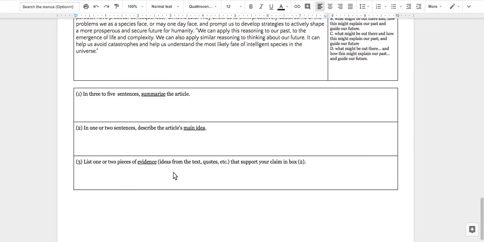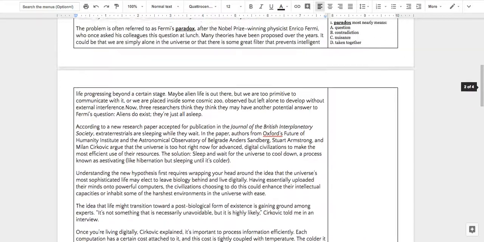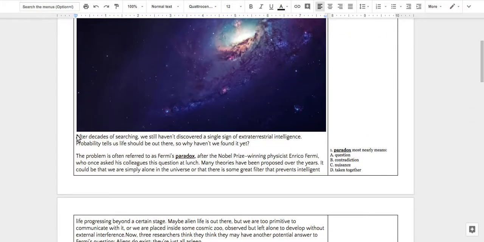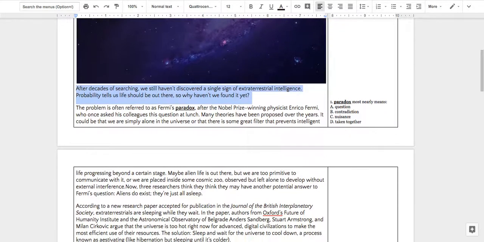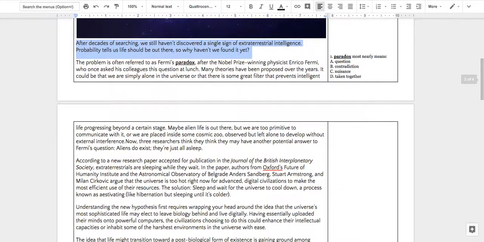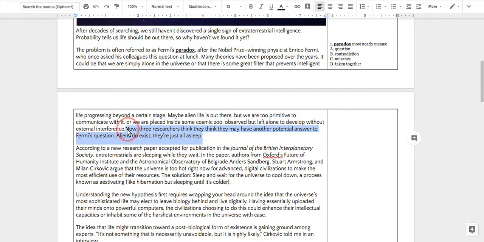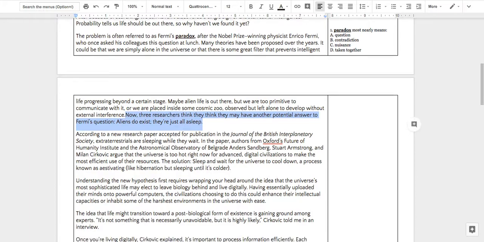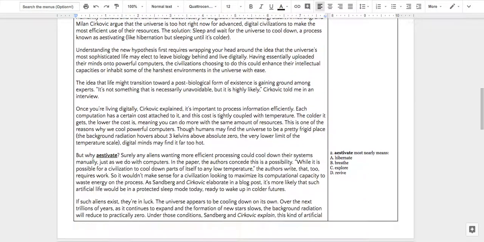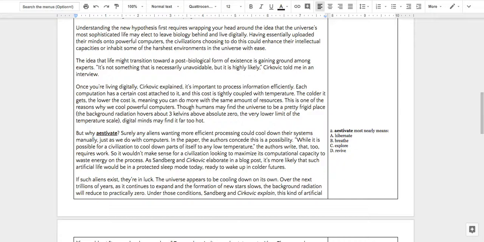List one or two pieces of evidence from the text that support the main idea. And often I'm going to look for the main idea in the first couple of paragraphs. The first paragraph is a question, so it's not there, but it's here. Now, three researchers think they may have another potential answer to Fermi's question. Aliens do exist, they're just all asleep. Okay, that's it for this one.